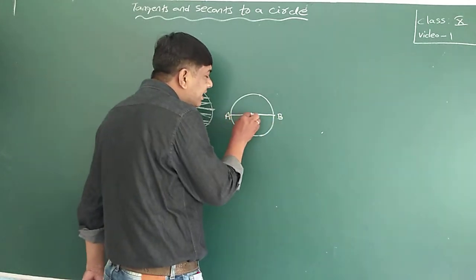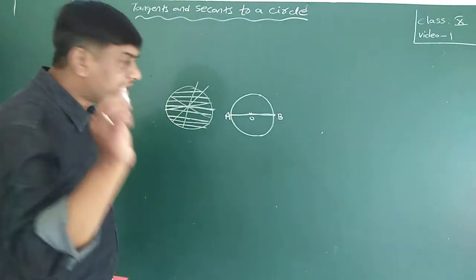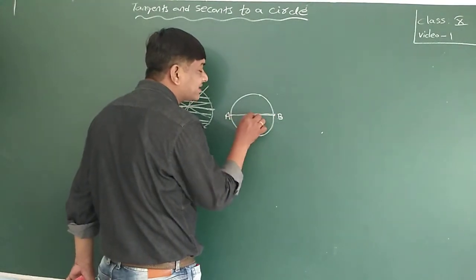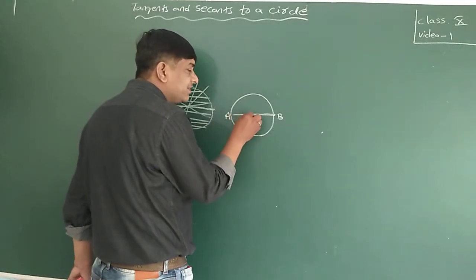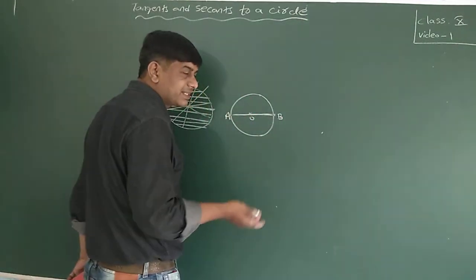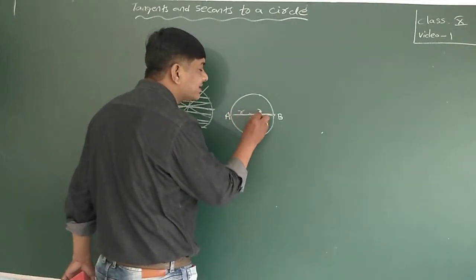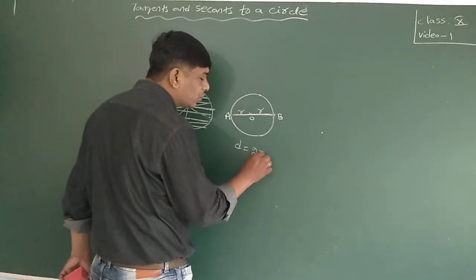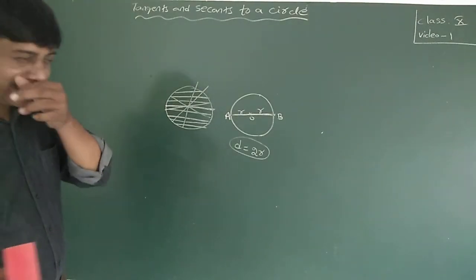So AB is the chord which is passing through the center of the circle. So AB is the diameter. Now you observe that one. Since the diameter is passing through the center of the circle, the distance from the center to point A and from the center to point B are the same, because it is exactly the middle. So this is radius and this is radius. That means I can say that diameter is 2 times the radius.